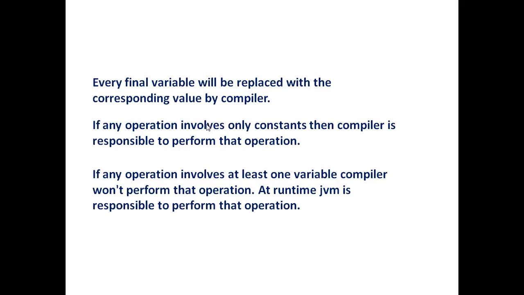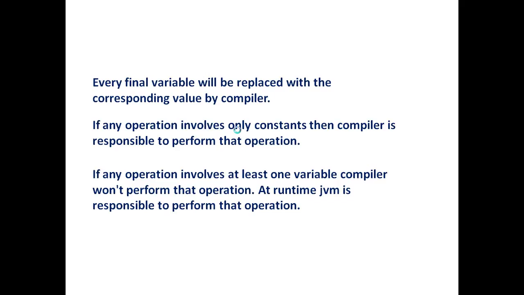Because the variable is involved, JVM will expect that at any moment that variable's value may change, or it may be affected by some other process or task that is running in the background, concurrently, or ahead of that program. Any of the three cases may happen. So that's why when it involves a variable, the compiler won't perform that operation, and it will be the duty of the JVM at runtime to perform it. So these are some of the points related to the while loop.